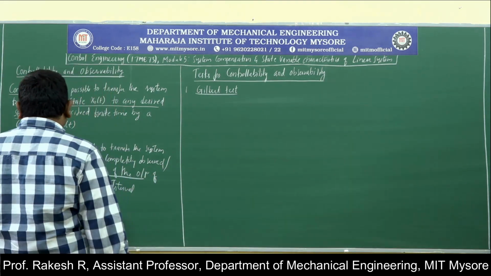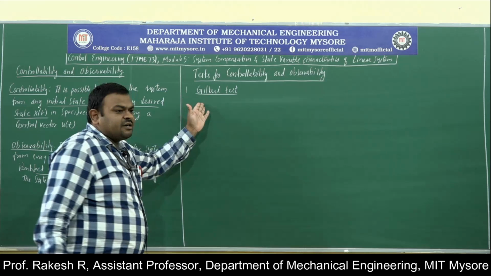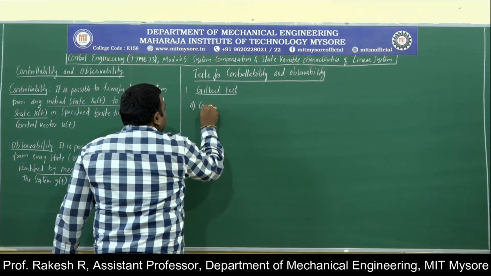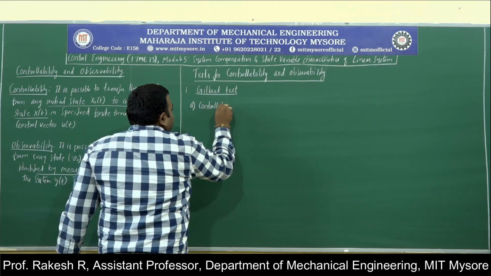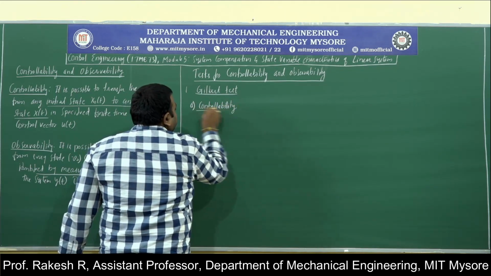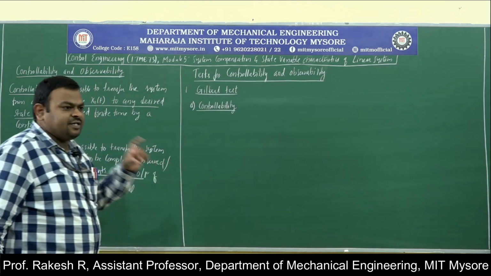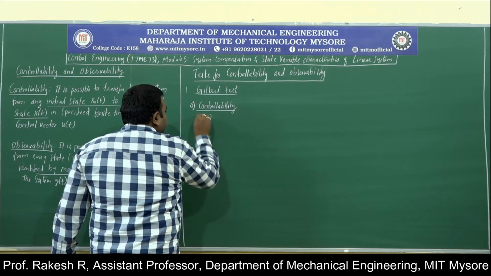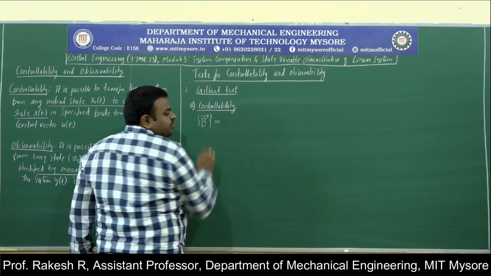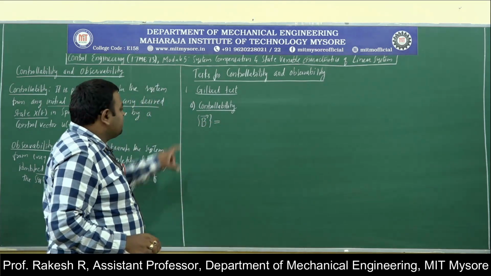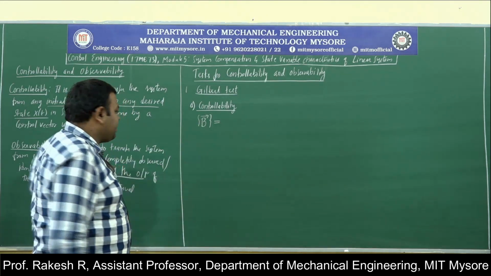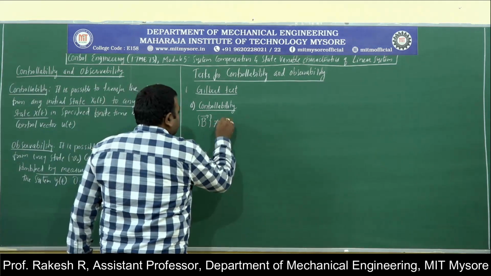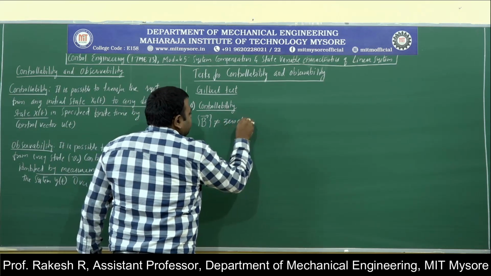But again, Gilbert test will be saying the necessary condition for controllability. If it is controllability, the Gilbert test will be saying the B row elements must be non-zero. That means vector B should not be a zero element.